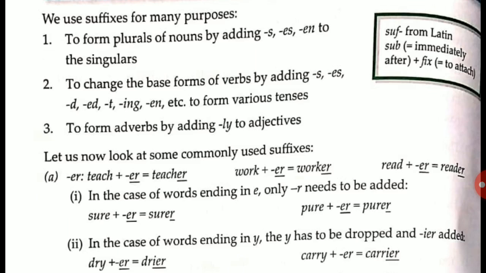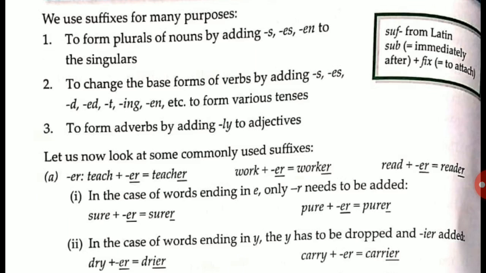Sitting, lying, repair, repaired, okay. We are adding ed, ses, d, t, ing, en to form the various tenses; we use suffixes. Now the third one is to form adverbs by adding ly to the adjectives. To form adverbs we are adding the ly suffix to the adjective. The suffix is added immediately after the given word, at the end of the word.